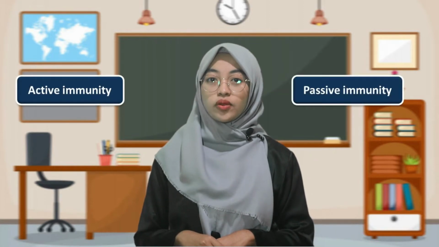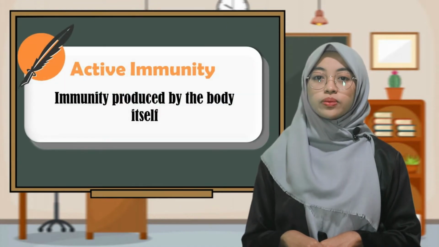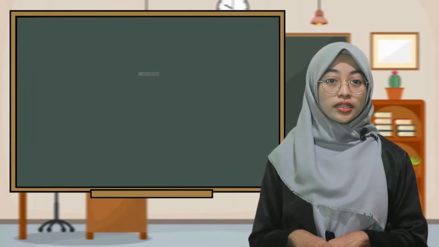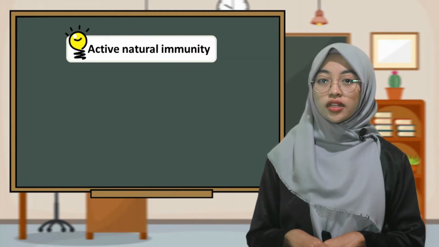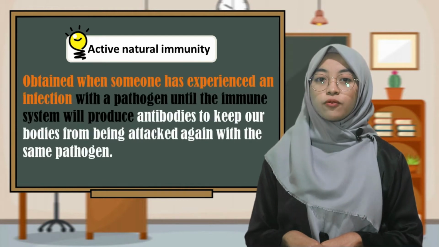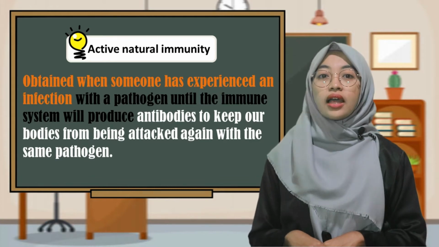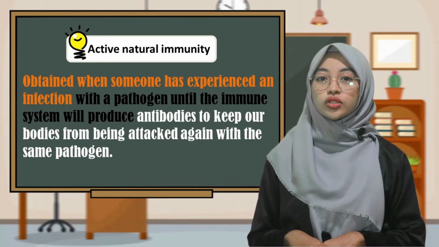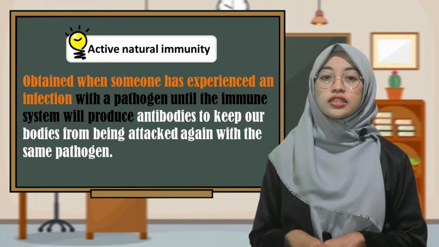Based on how to obtain immunity, immunity is classified into two: active immunity and passive immunity. First, active immunity. Active immunity is immunity produced by the body itself. It can be obtained naturally and artificially. Active natural immunity is obtained when someone has experienced an infection with a pathogen, so the body produces antibodies to keep us from being attacked again by the same pathogen.